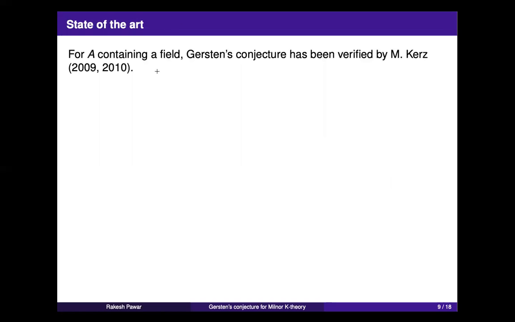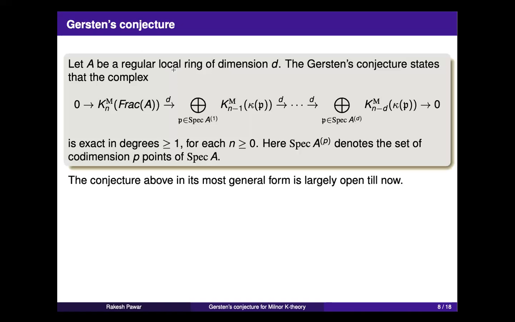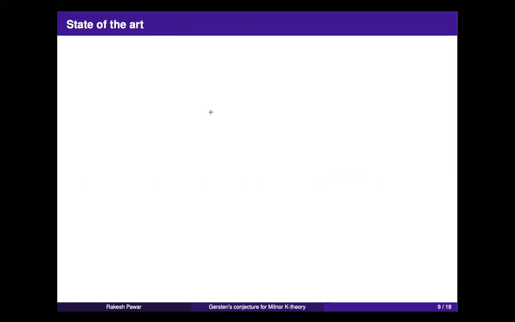Okay, so the first major breakthrough was in 2009-2010 by Moritz Kerz, where he took a regular local ring over a field, so it contains a field, and he showed that Gersten's conjecture is true. So in this complex, if A is a regular local ring containing a field, then he was able to show that this complex is exact in degrees bigger than or equal to 1.